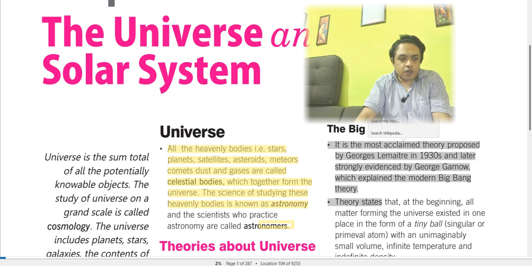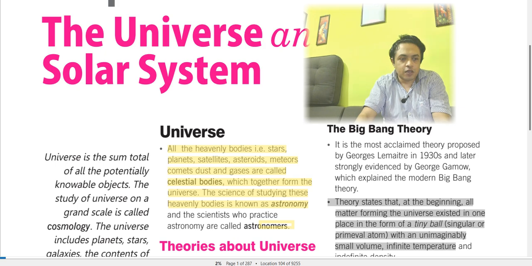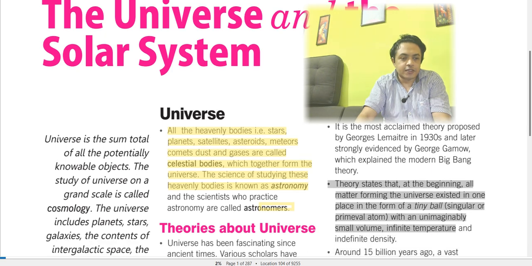So now we will move into the details of what is mentioned over here. The theory states that at the beginning all matter forming the universe existed in one place in the form of a tiny ball, singular or primeval atom, with an unimaginably small volume, infinite temperature and indefinite density, right? Indefinite density.